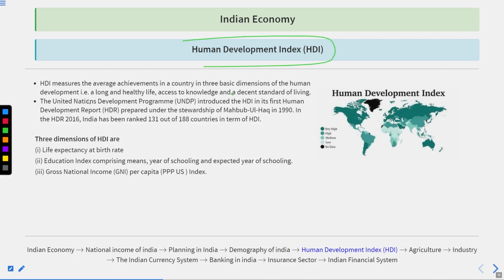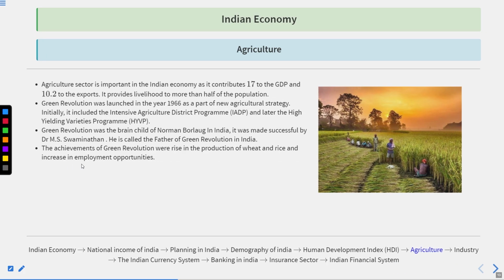Thereafter, if we talk about the HDI, HDI measures the achievement in a country in 3 basic dimensions of human development: long and healthy life, access to knowledge, and decent standard of living. The United Nations Development Programme introduced the HDI in its first Human Development Report, HDR, prepared under the stewardship of Mahbub ul Haq in 1990. In HDR 2016, India was ranked 131 out of 188 countries. 3 dimensions as we have just seen here.